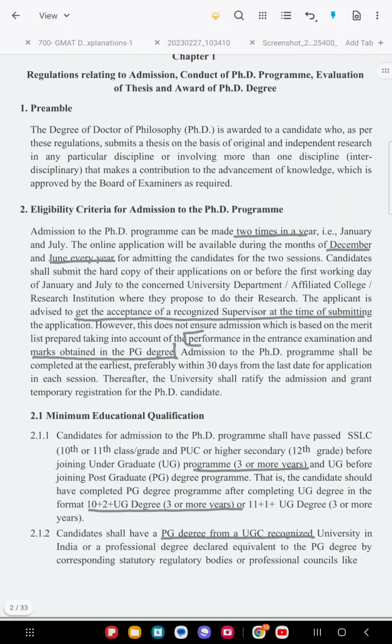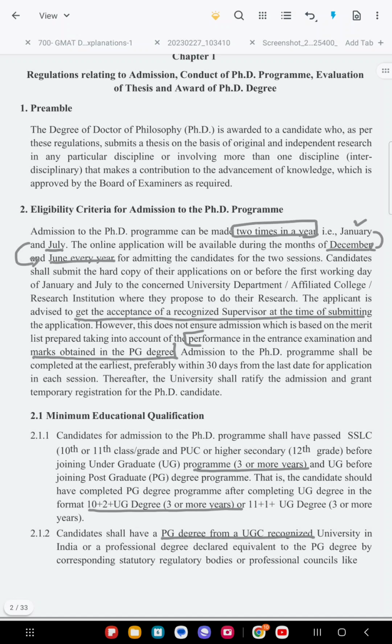First is the eligibility criteria. The program is twice a year. You will get the notification, one in January and another in July. For January admission you will get the notification in December, for July you will get the notification in June every year. That notification is the one we have seen before. After you get the notification, you have to read through this complete PDF for applying to the required program at Madras University.